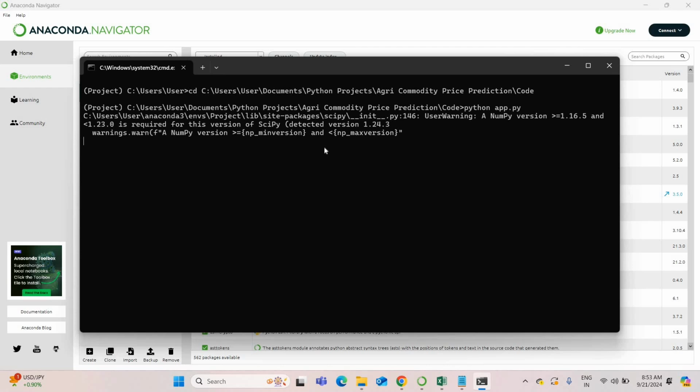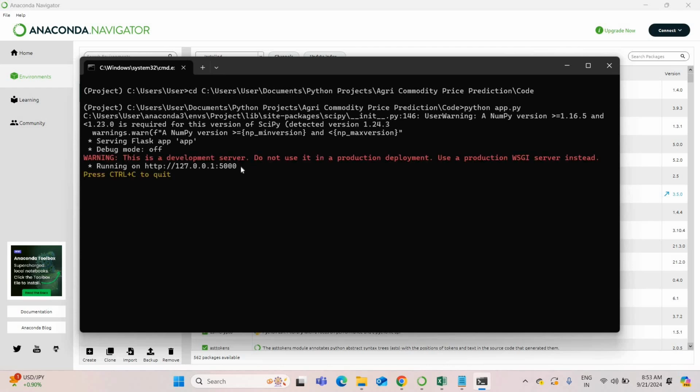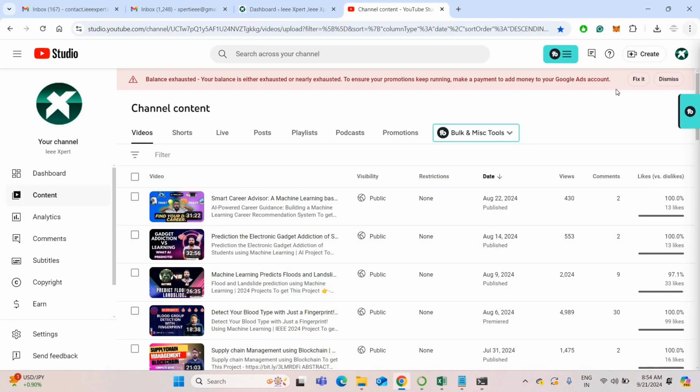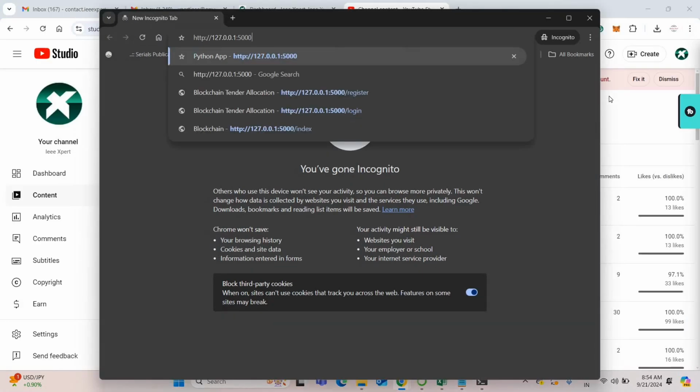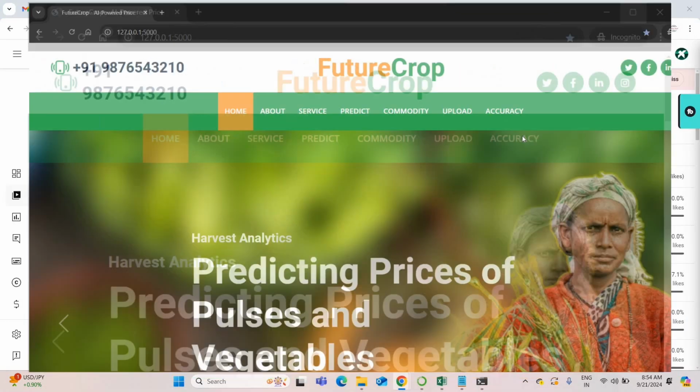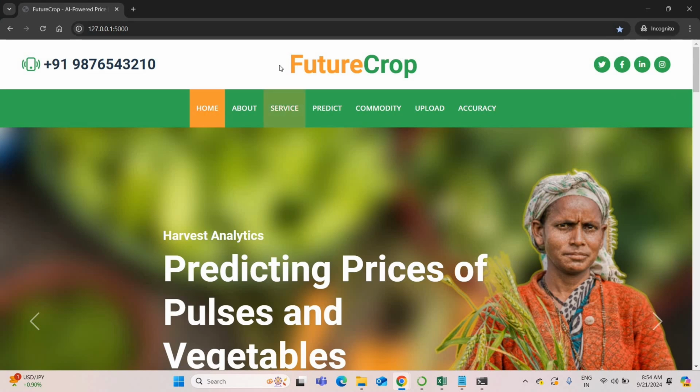Oh, it's executing. Once it gets executed, it will create the localhost address. So this is the localhost address of this project. Just copy the address and paste it on any browser. So this is the home page of our project, FutureCrop.